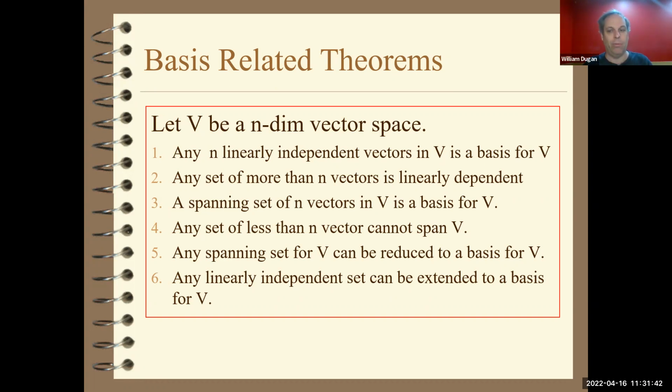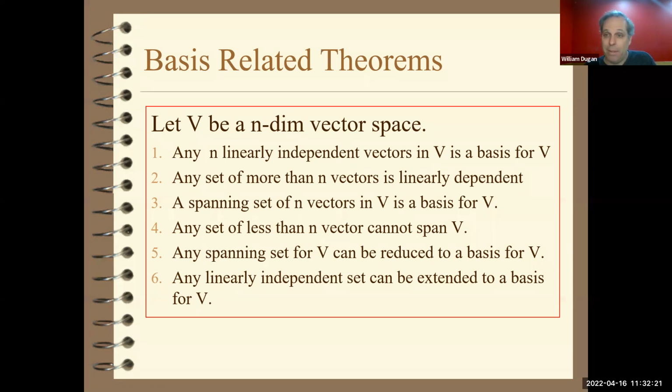That's reducing it. You can also have a set of vectors that are linearly independent, and you can then extend that set to become a basis for V. And I showed you how to do that too. I did that using the vector space W and W perp, and using the basis for W perp to extend the basis. There's another way to do it. I'm going to show you how to do it. It's computationally a little easier to do. It just wasn't as fun as doing W perp before. I use either technique, depending upon what I need at the time.